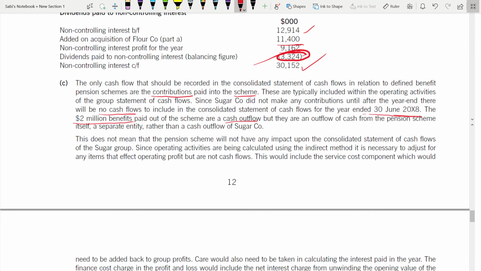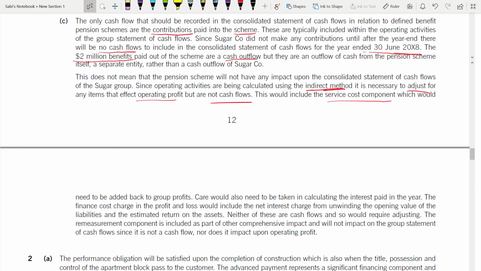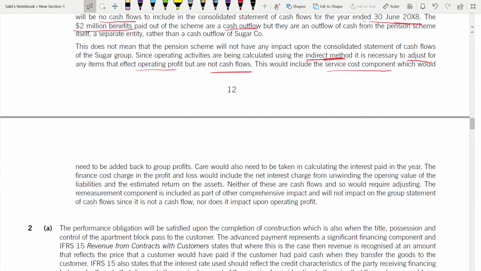Since operating activities are being calculated using the indirect method, it is necessary to adjust for any items that affect operating profit but not cash flow. You see, it is the indirect method. That's why you have to adjust for items that affect operating activity but not cash flow. This would include the service cost component. In the operating activity, what comes when you adjust operating profit? The service cost component, which would need to be added back to get the cash flows. What do you have to do? The service cost component was deducted to get profit. Now to get cash, you have to add it back to the group profit.